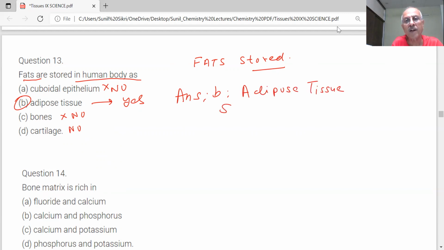They store the fats. And what are these fats doing? They are reserves of fuel or energy in our body. So the answer is B, adipose tissues.